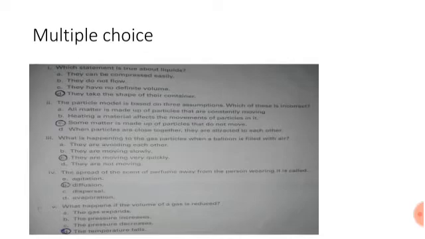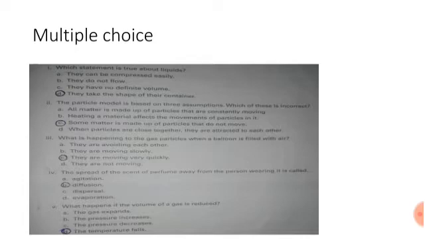Second is, the particle model is based on three assumptions. Which of these is incorrect? Option A is, all matter is made up of particles that are constantly moving. Option B is, heating a material affects the movement of particles in it.